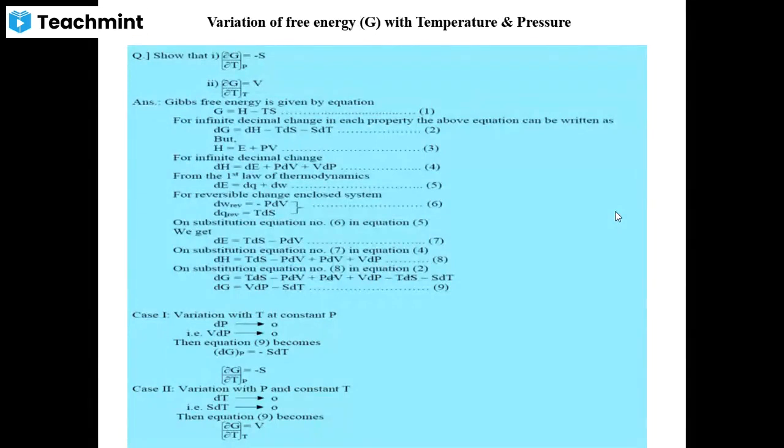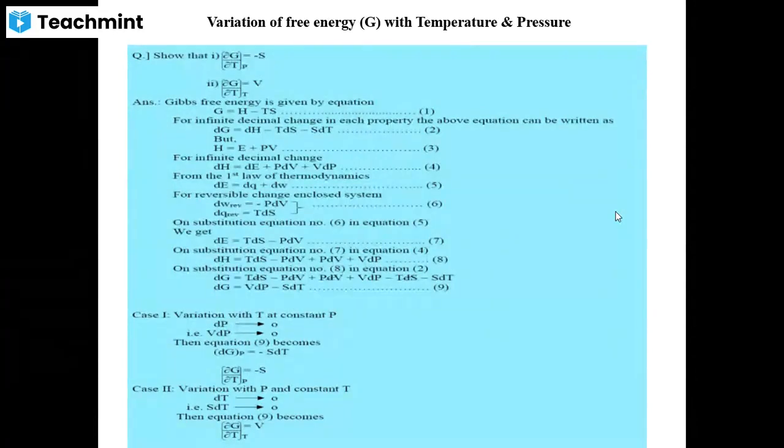Or the question may come like this: show that the variation of the free energy with the temperature and the pressure. The question is mentioned in your notes also: show that delta G by delta T, or say dG by dT, you can call delta G by delta T also, both are allowed, at constant P is equal to minus S.